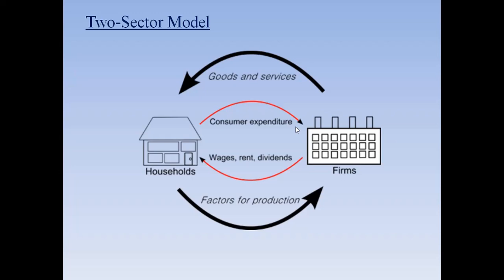So the flow that is related to money values is the money flow, and where the flow is real, that is about the labor or the goods and services, that is called the real flow. Now you may wonder how households can receive rent.